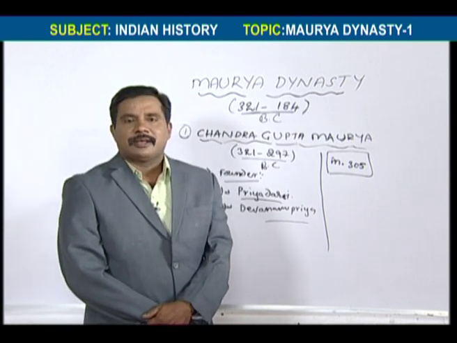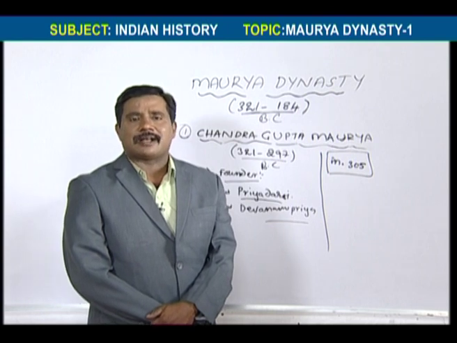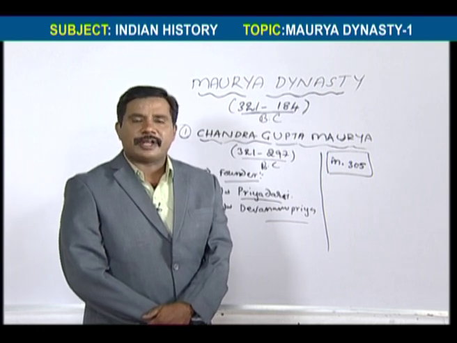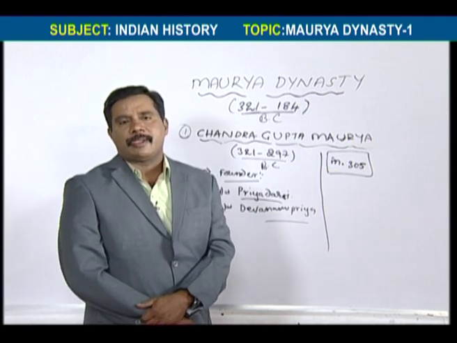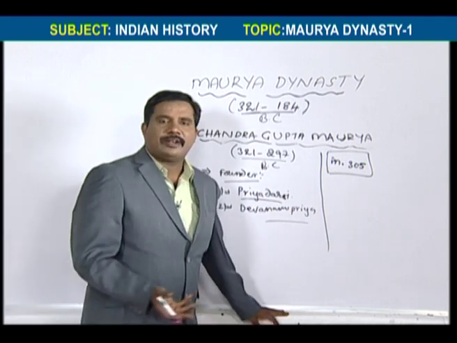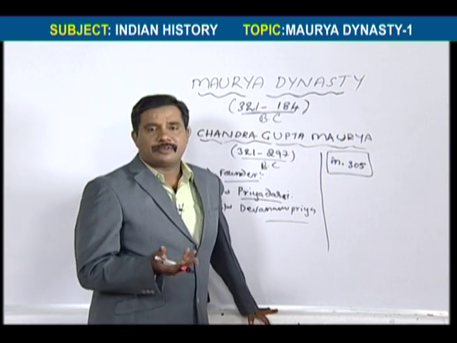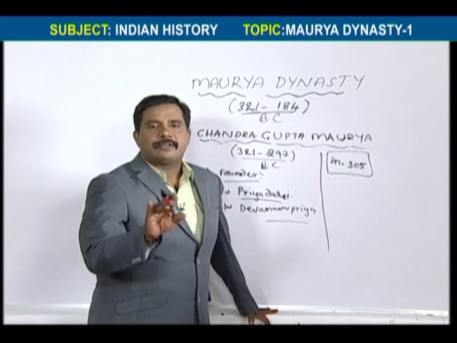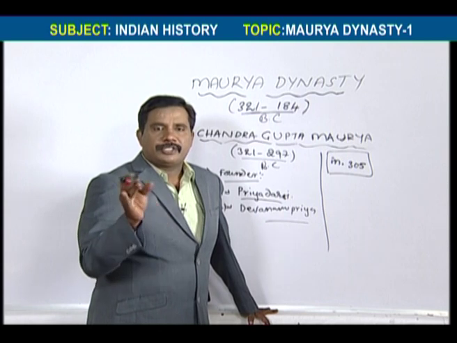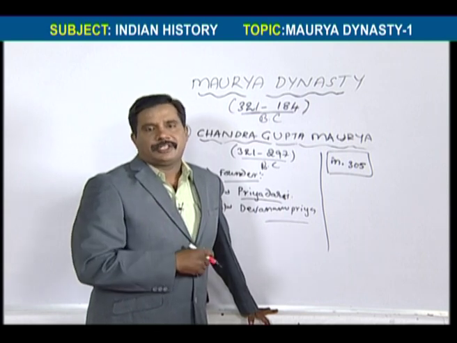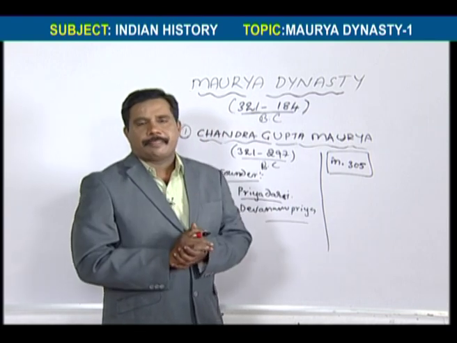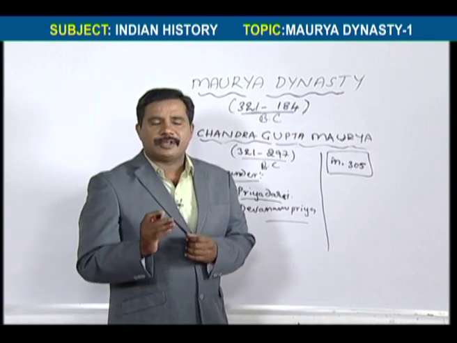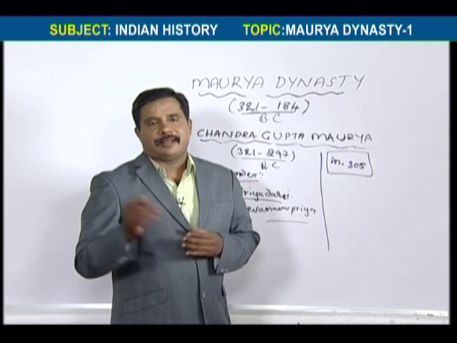But here there was an understanding, a compromise and a treaty between Seleucus Nicator and Chandragupta Maurya. Why? Because Seleucus Nicator could definitely be defeated. So we can say this is the first treaty, the first agreement between a foreign king and an Indian king.